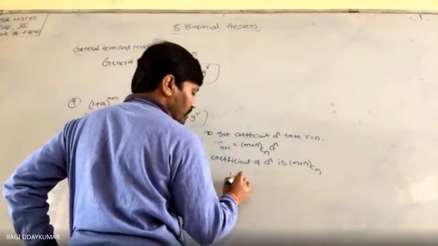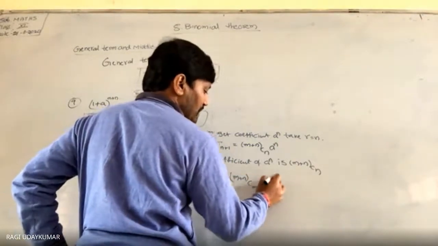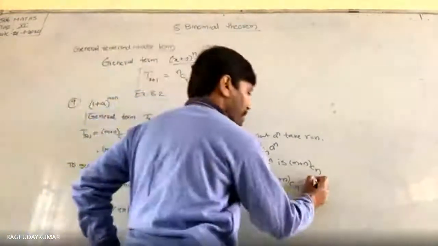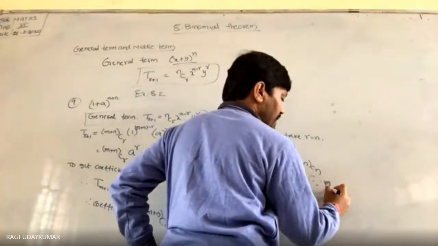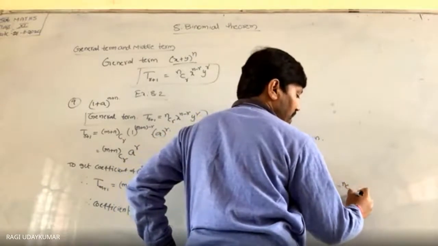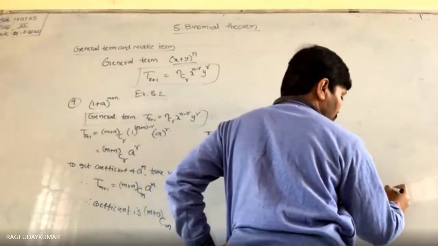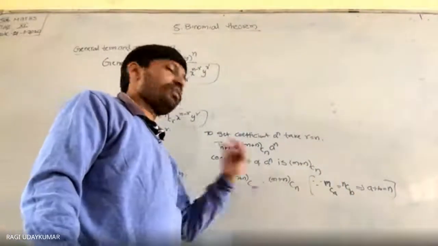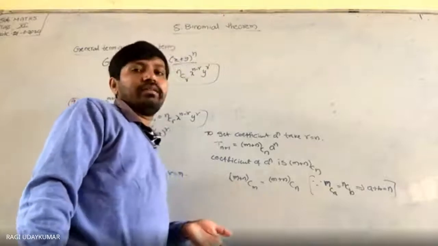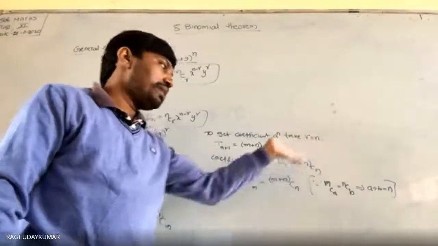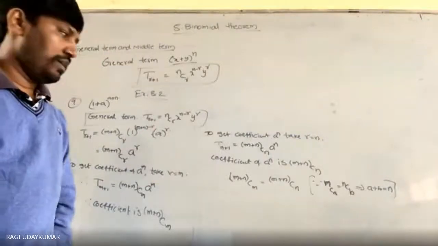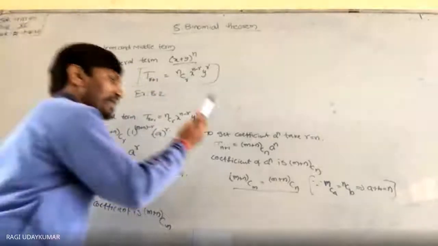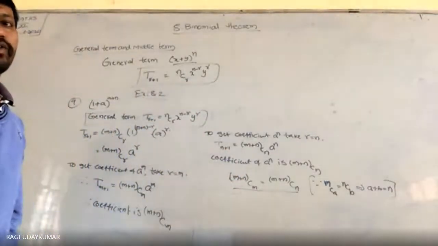So you know that m plus n cm will be equal to m plus n cn. Why? Because nCa is equal to nCb implies a plus b is equal to n. ये दोनों का सम ये ऊपर वाला होना है. Therefore they are equal. If a plus b is equal to n, nCa is equal to nCb. So the coefficient of a power m and a power n are equal. That is only asking you to prove.